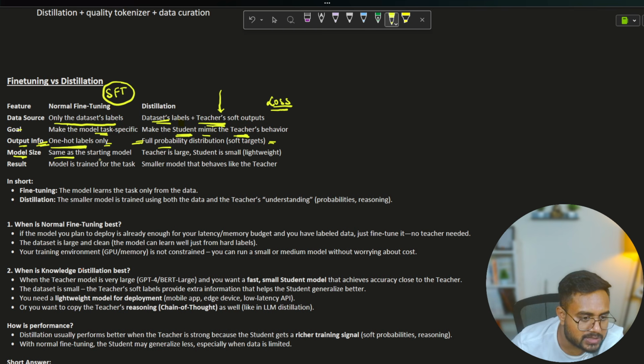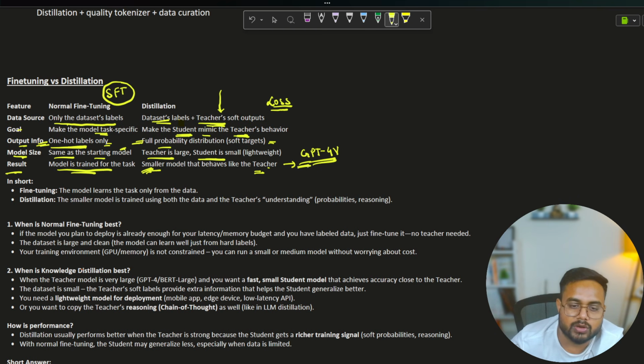Model size is the same as the starting model in fine tuning, and it might increase also. In distillation, the teacher is large and the student is small, as I showed you. Result-wise, in fine tuning the model is trained for the specific task. Here, a small model behaves like the teacher. Whatever the teacher can do, the smaller model can also do in the same way. So the idea of distillation is very simple. Let's say we have a very huge model, I can take GPT-4. How can we utilize the knowledge of this model in some small model? That's the real use of distillation.